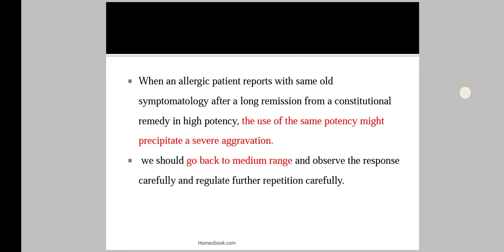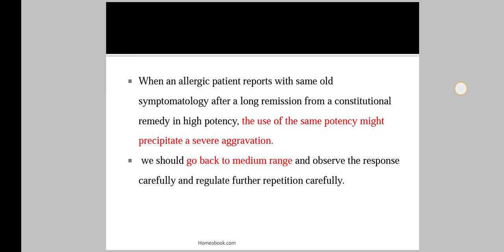The next guideline is regarding when an allergic patient reports with the same old symptomatology after a long remission from a constitutional remedy in high potency, the use of the same potency might precipitate a severe aggravation. It means the patient was given a constitutional remedy in high potency in the past, and the same symptomatology reappears; in this case, using the high potency will cause a severe aggravation in the patient.